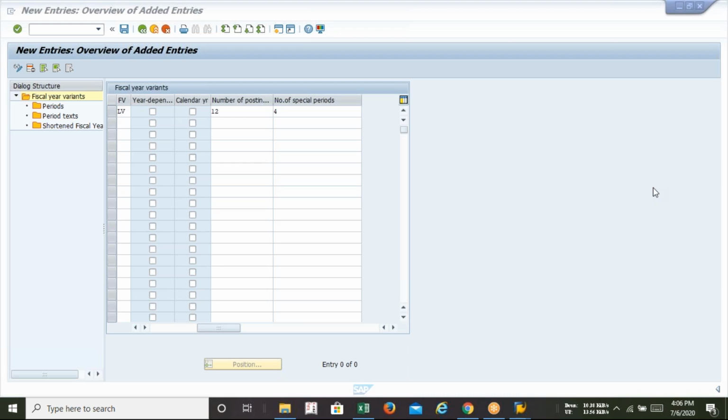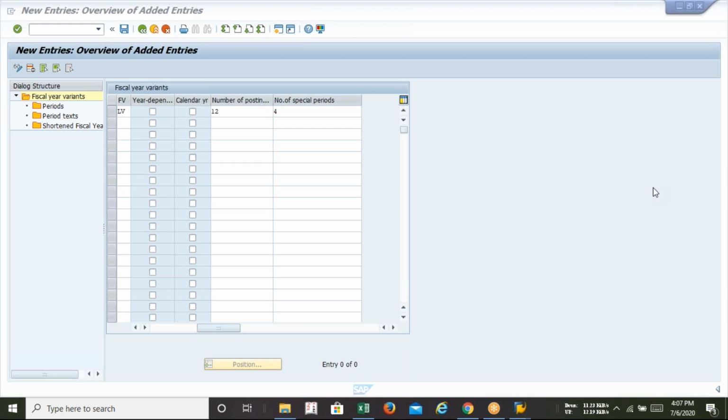In the month of May or June, or still July also. I am talking about the Indian scenario right now. The same thing is happening in other parts of the world also, because this lockdown is global. Every country has followed that. So the special period is the period where you can take care of the previous financial year. I mean, that will be in the next financial year, but you can take care of the previous financial year transactions, I mean, backdated transactions.